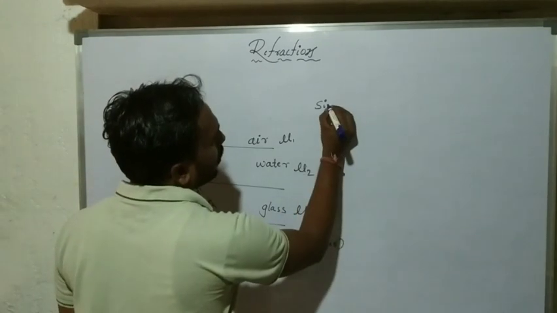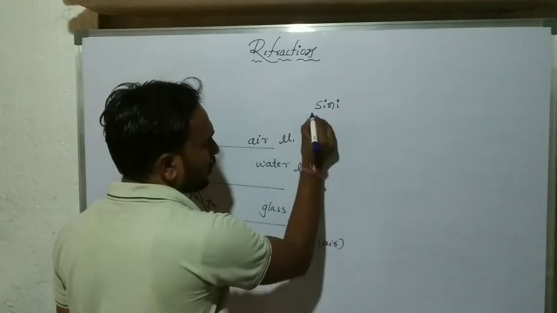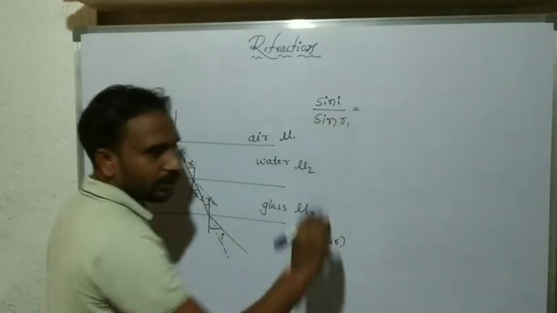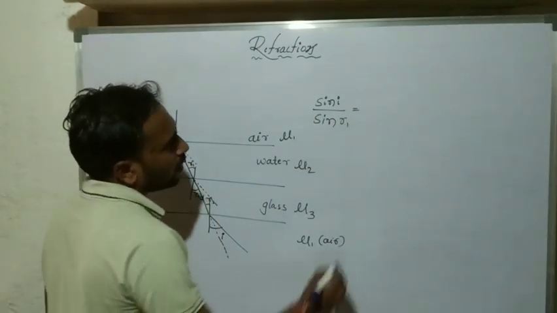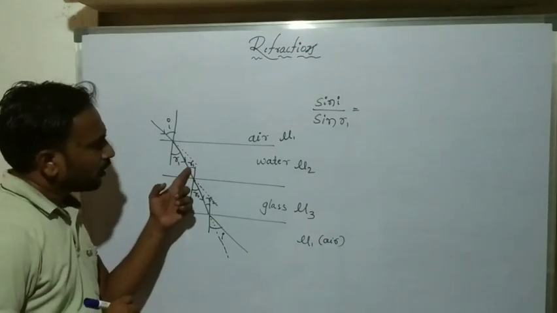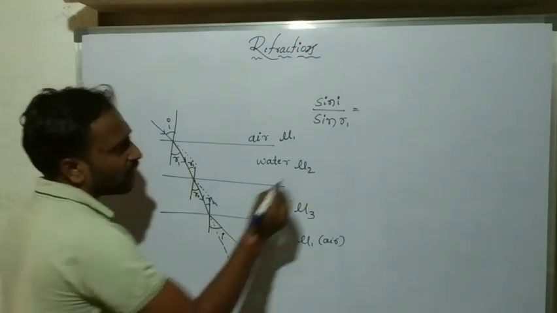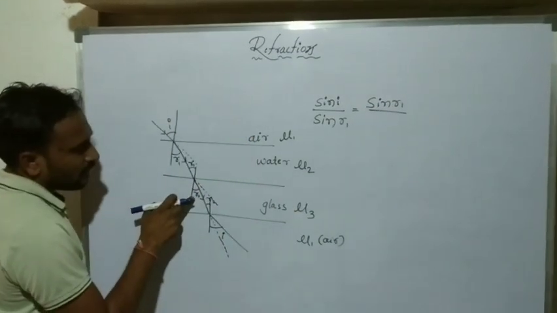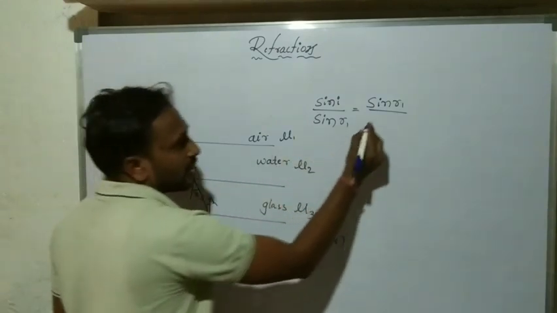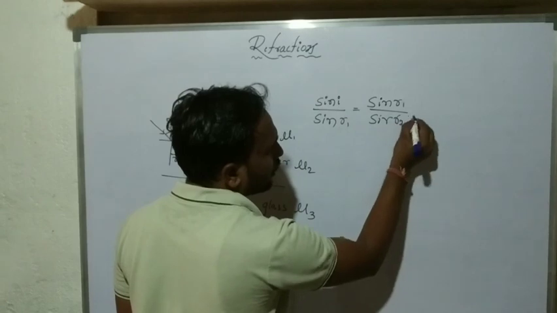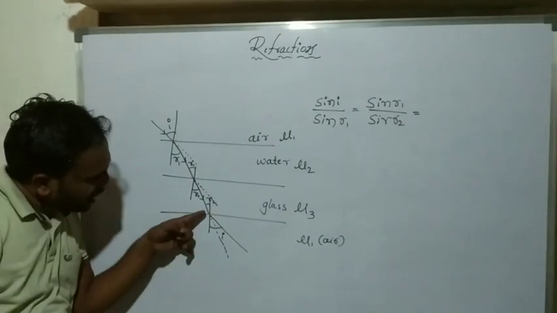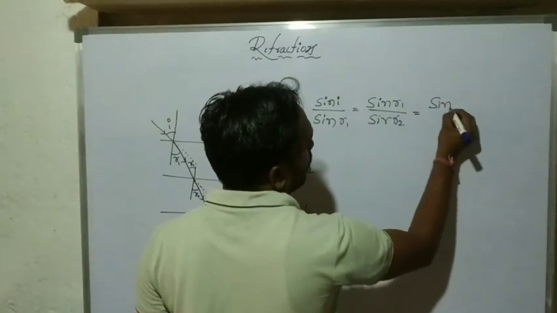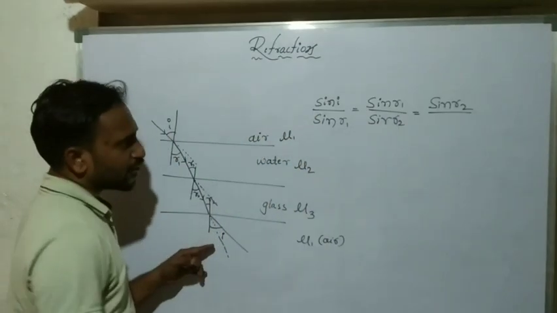So sin I divided by sin R1 is equal to the next one: for the second surface, the angle of incidence is R1, so sin R1 divided by sin R2, where R2 is the angle of refraction. Next, the angle of incidence is R2, so sin R2 divided by sin I, since the angle of refraction is I.